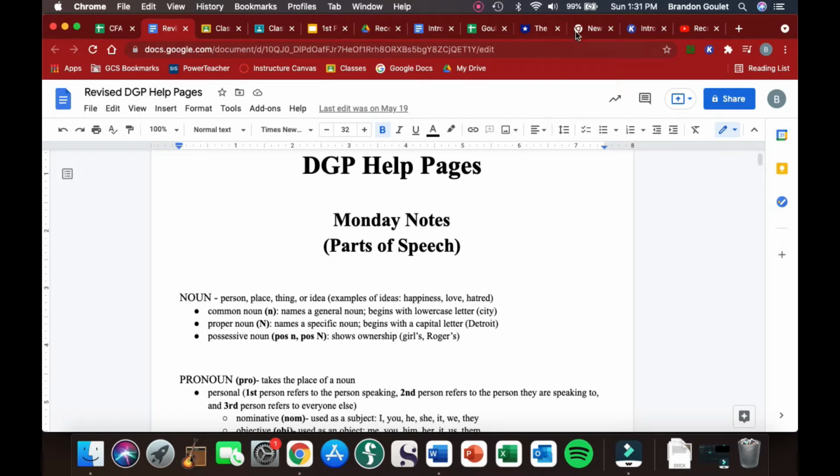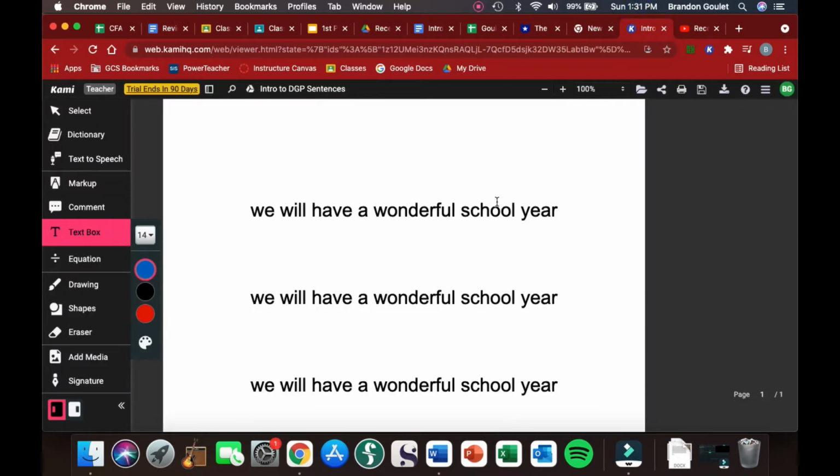So if we're looking for nouns in our sentence, one thing I really want to point out, again, is that you are looking for what role each word is playing in the sentence. If you looked at school by itself, you would probably say that school is a noun. It's a place. It's somewhere you go to. But is school in this sentence acting as the place that you go to? In this case, it is not. School is actually describing the year here. So we're not going to mark school as a noun because it's not playing that role in this sentence.